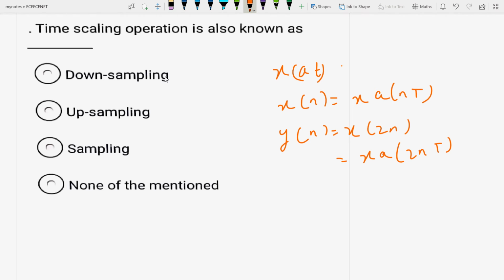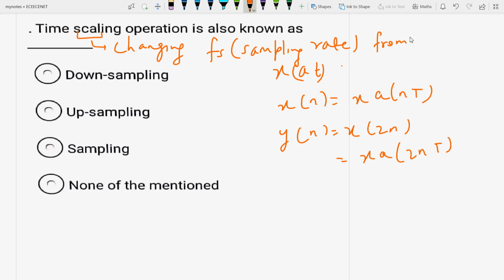Time scaling means changing Fs, the sampling rate, from 1/T to 1/(2T). So that is to decrease the rate by a factor of 2. So the time scaling is also called downsampling. So the answer will be this much.